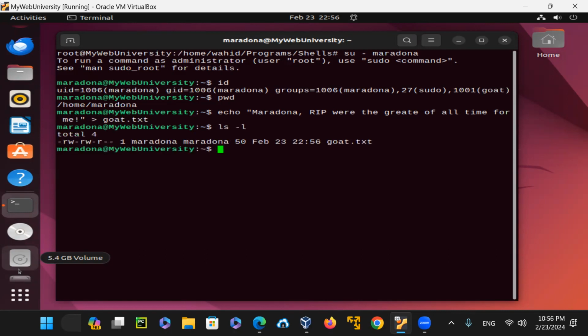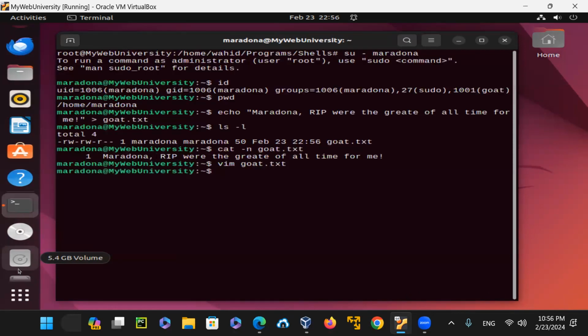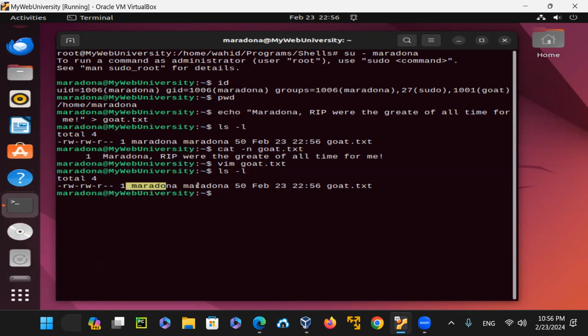If I just say cat -n goat.txt, it will show that information that I wrote. And if I vim goat.txt, you can see that one line is there, and it is exactly that. So at this time, if I do a list on it, you can see the file was created by Maradona, and the group is also Maradona. And here, Maradona has more privilege than just the group Maradona, because he's part of the sudo group.